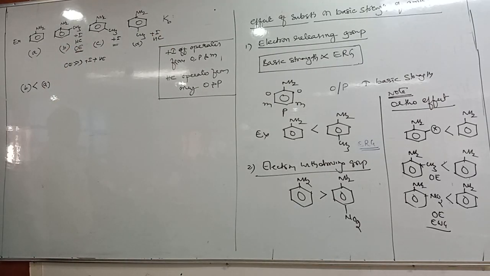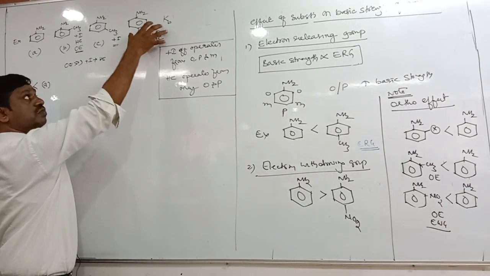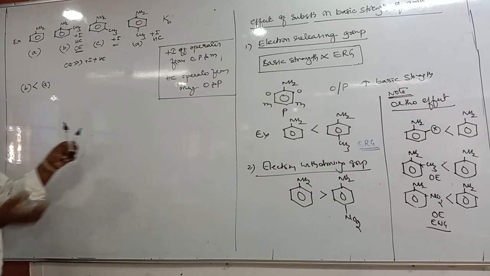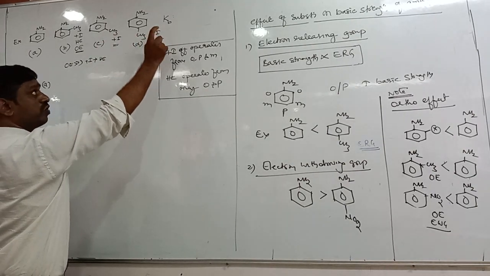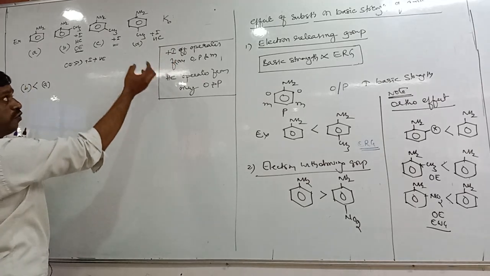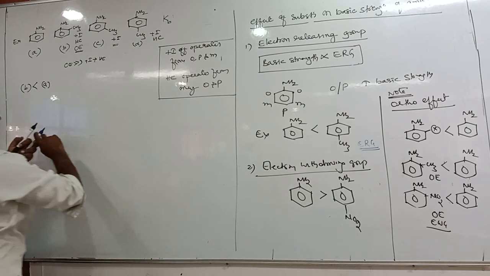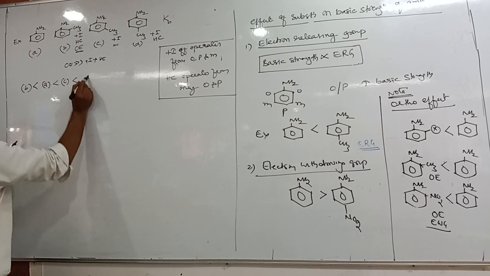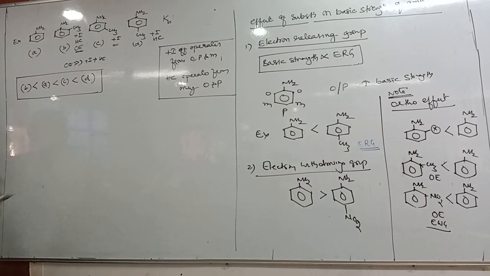We know that plus I and hyperconjugation are both electron releasing. Since both are electron releasing, the electron release is more in D. Both are methyl, but in D it is hyperconjugation as well as plus I. Therefore, the electron releasing nature of this methyl is greater, so D is more basic. Next comes C. In this way, you can identify the order of basic strength.